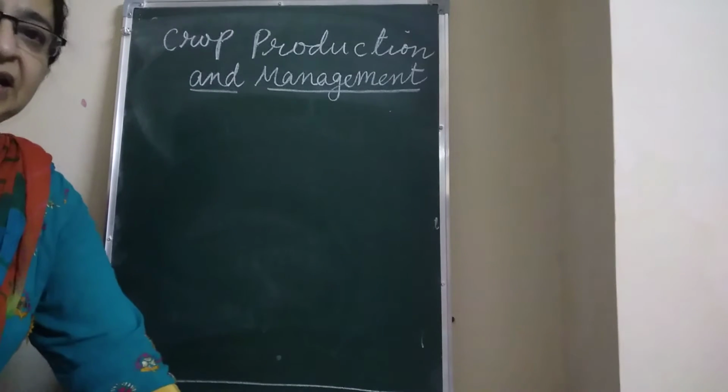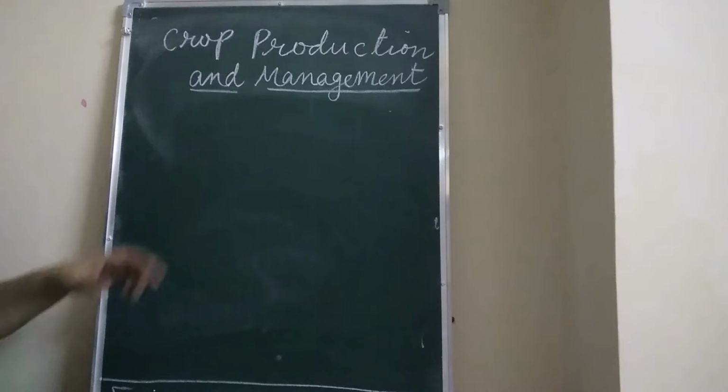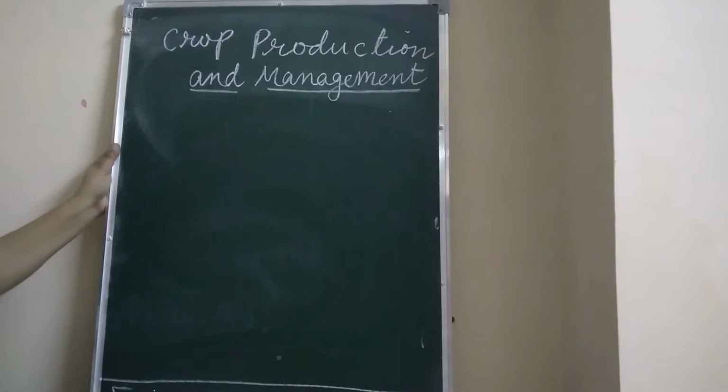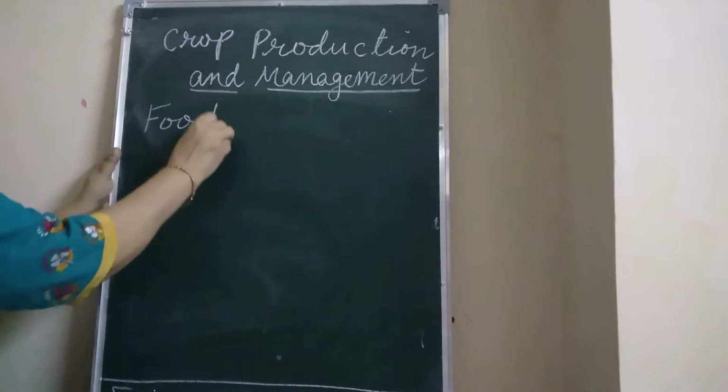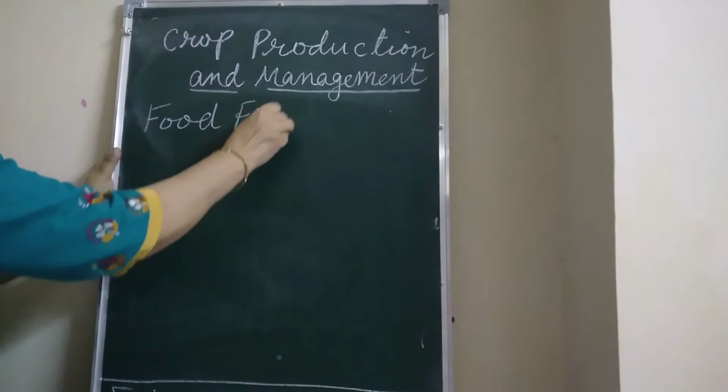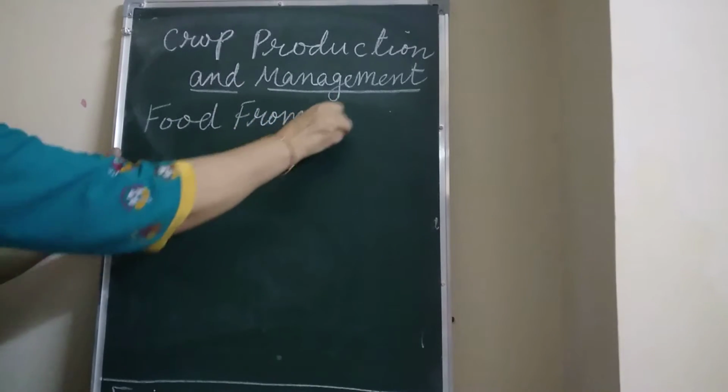Hello children, let us do the recap of this lesson, crop production and management. Now we have already studied this lesson, children. All of you know that food is essential for our survival. So from where do we get food? We get food from plants.